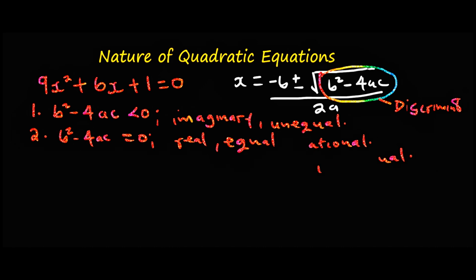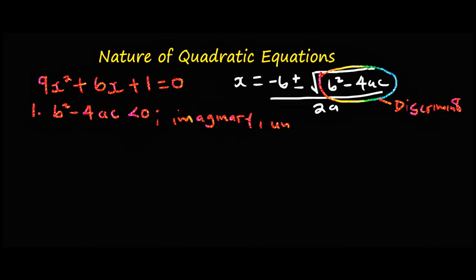So let us try out the one that we have here. We have this equation. According to this equation, the discriminant, that is b squared minus 4ac, is going to be, so b in this case is 6.